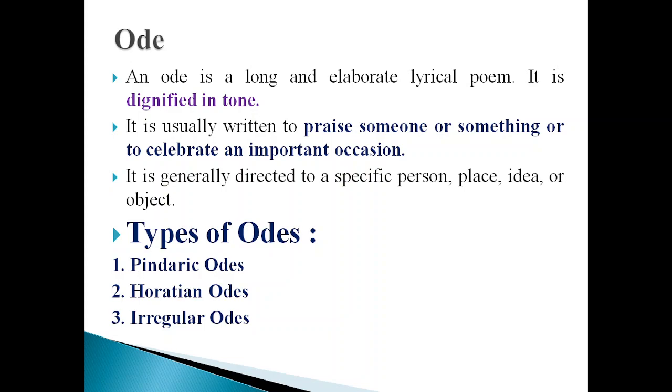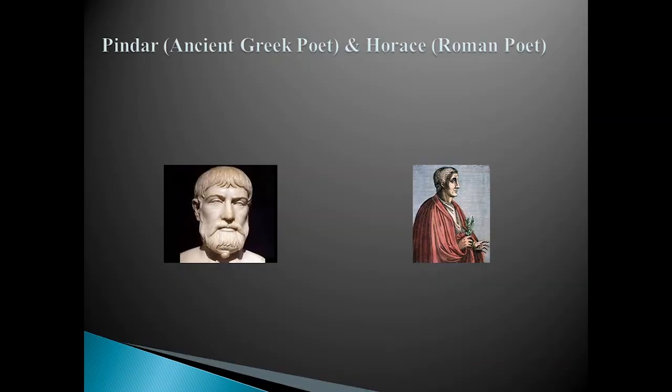Now let us discuss types of odes. There are basically three types of odes. First is Pindaric, second is Horatian, and third is irregular odes. Pindaric odes were written by the ancient Greek poet Pindar, and the Horatian odes were written in the past by Horace, who was a Roman poet.